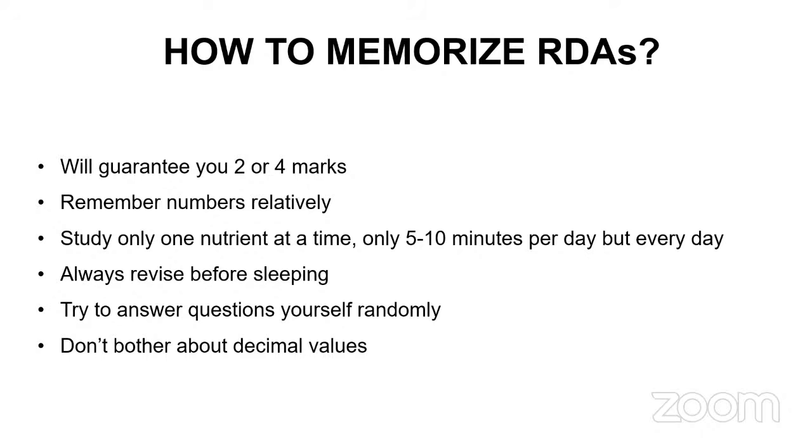And for students who have already started studying, after this class ends, just 1 nutrient, vitamin D, you have to study. This vitamin D, I forgot to tell you one more thing also. In your weekly test, which is coming up on Sunday, you will have questions from RDA also. You will have RDA questions related to 5 topics: RDA of iron, folic acid, vitamin A, vitamin C, and vitamin D. Vitamin D is actually very simple. Only 2 values you have to remember. So you will thank me even if I give you 5 nutrients. I don't think it will be much of a burden for you.